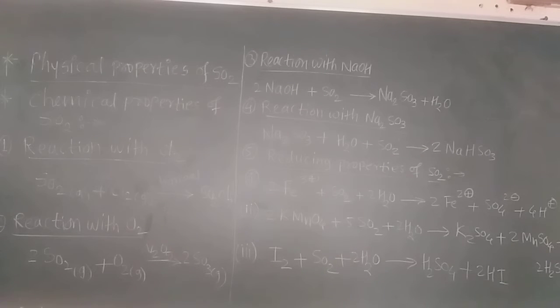Now next is the reaction with NaOH, the alkali sodium hydroxide. Sulfur dioxide readily reacts with sodium hydroxide solution to form sodium sulfite, Na2SO3. The formula of sodium sulfite is Na2SO3. Twice NaOH plus SO2 forms Na2SO3.